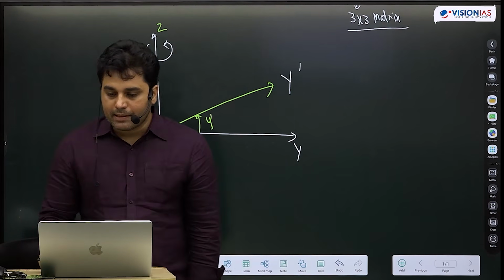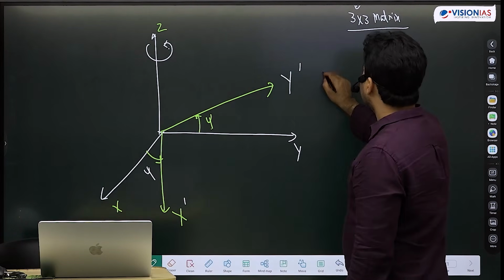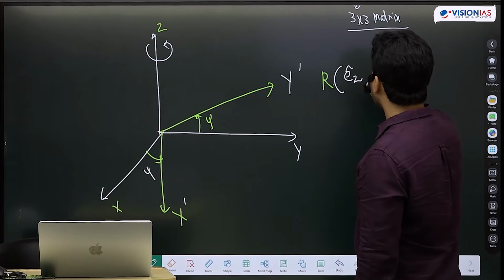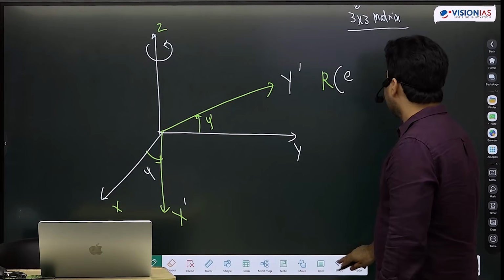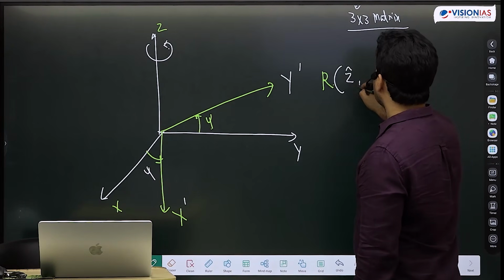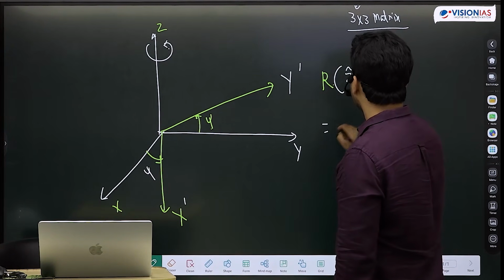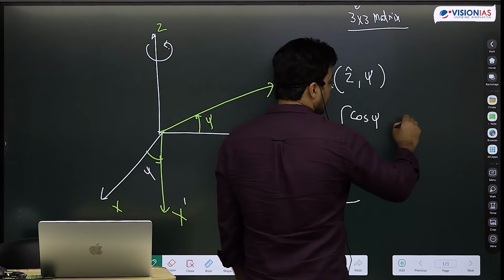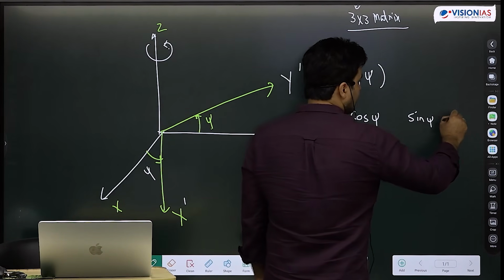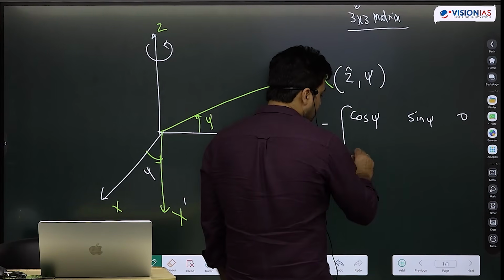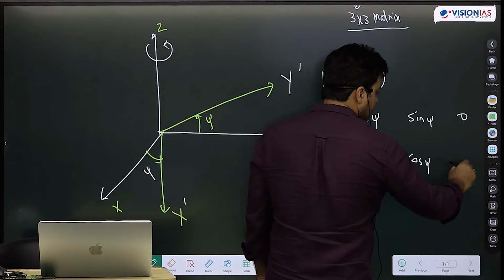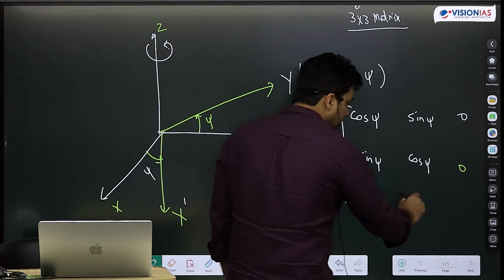So you can now clearly see that my rotation matrix is first of all a function of z cap and psi,